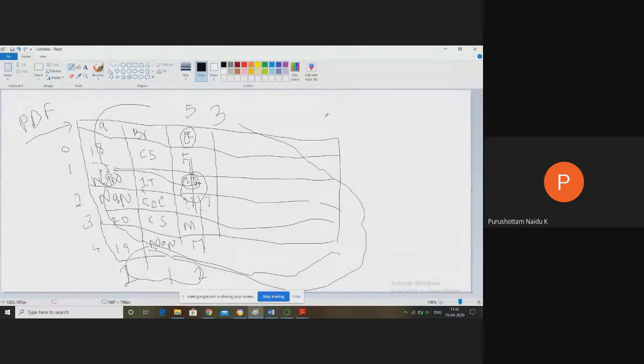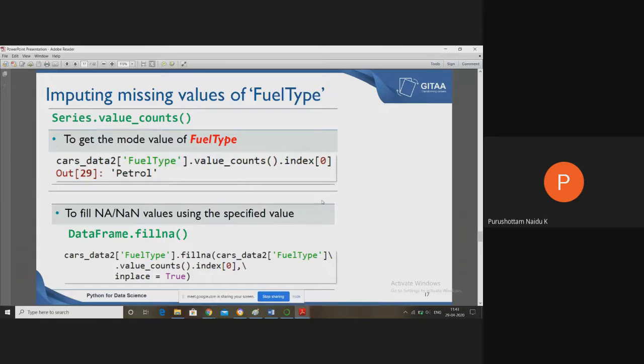That's why when we give value_counts, the output is male 2, female 1. Now male is at index 0 and female is at index 1. When we write value_counts().index[0], we get male. That male is replaced into the NaN values with the fillna method. That is the use of the index[0] method.